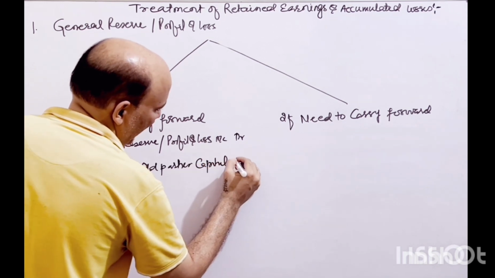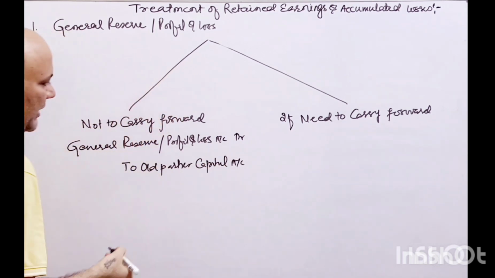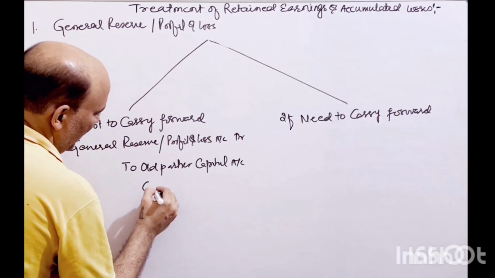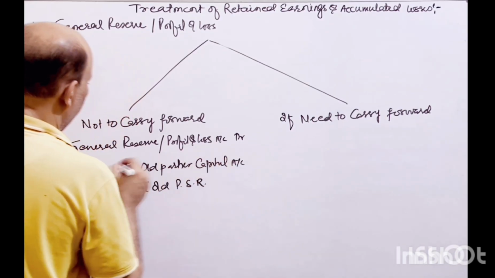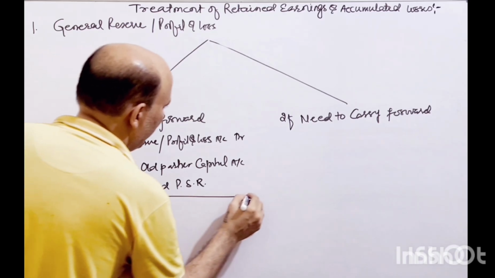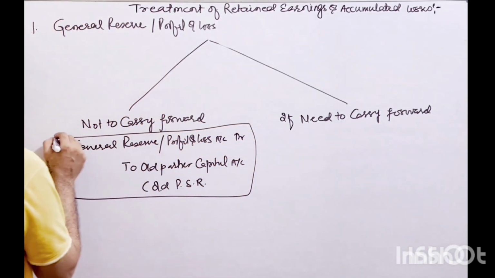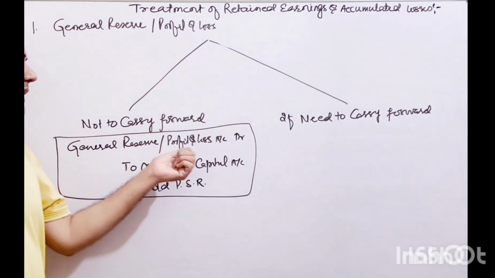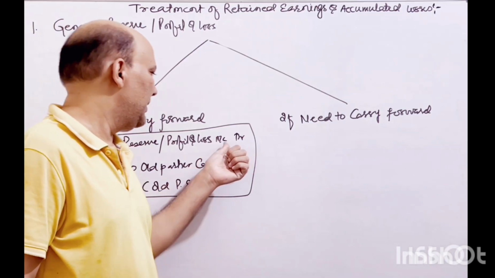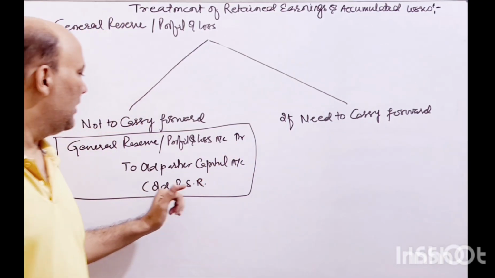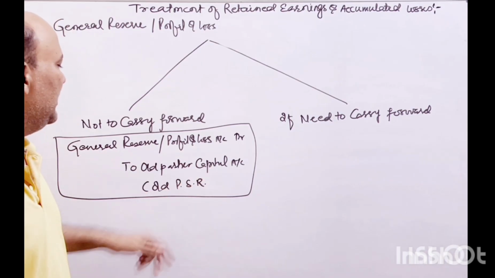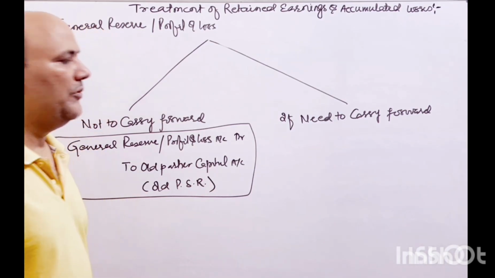I'm again taking capital account or current account as the case may be, capital account in old PSR, in old profit sharing ratio. This entry will be in old profit sharing ratio. So this would be the entry, right? So general reserve or any kind of reserve or profit and loss account debit to old partners' capital account in the old profit sharing ratio.